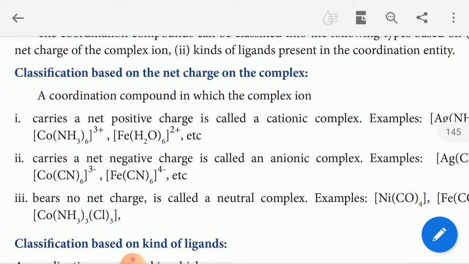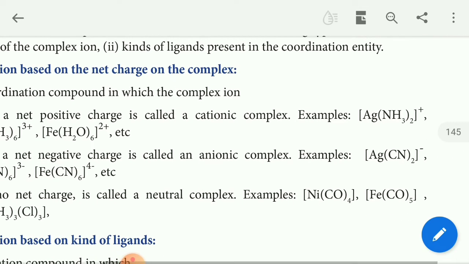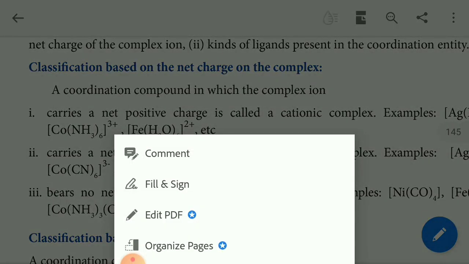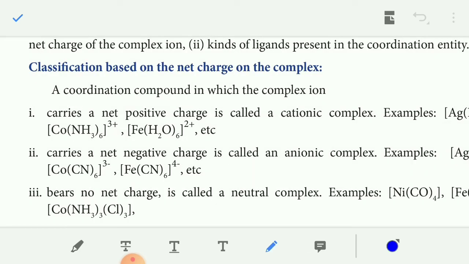Classification based on the net charge on the complex ion. A coordination compound in which the complex ion carries a net positive charge is called a cationic complex. Example, [Ag(NH3)2]+, [Co(NH3)6]3+, [Fe(H2O)6]2+. These carry a positive charge, 2 plus, 3 plus, so they are cationic complexes.